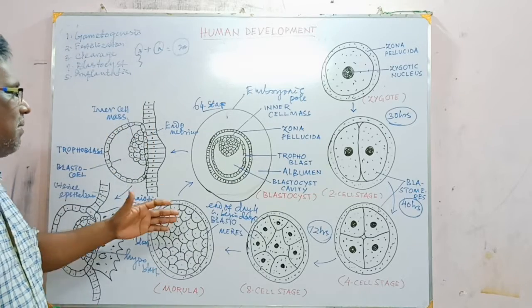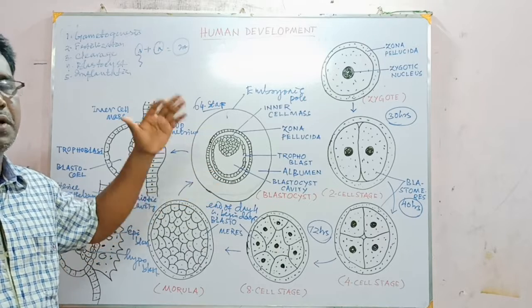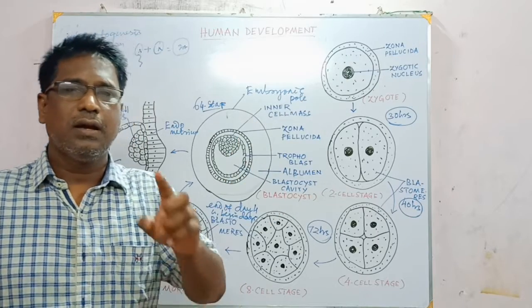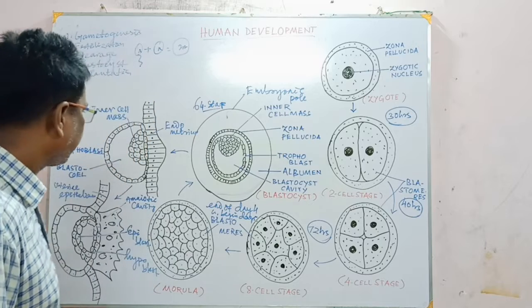So for normal implantation, the zona pellucida should be there and disappear after the 7th day of fertilization, when it comes in contact with the upper posterior thickened wall of the uterus.